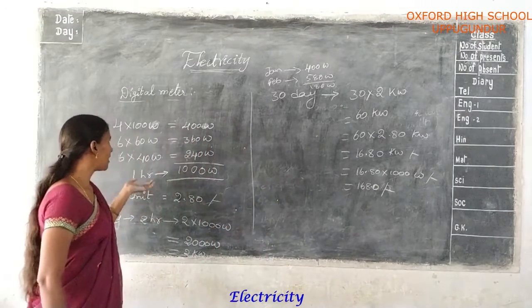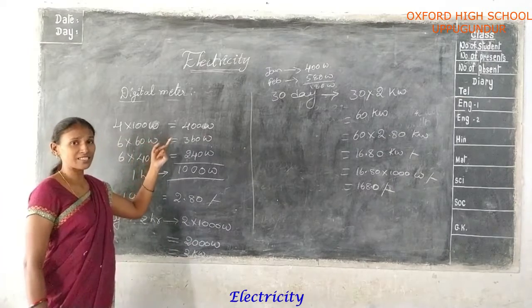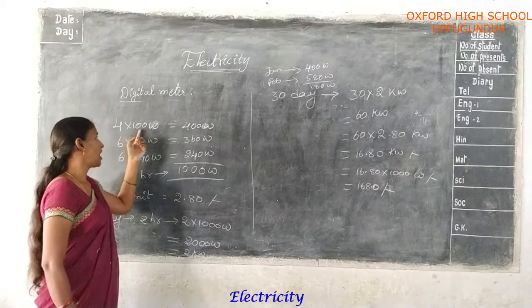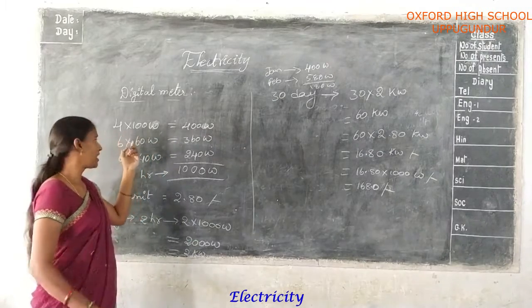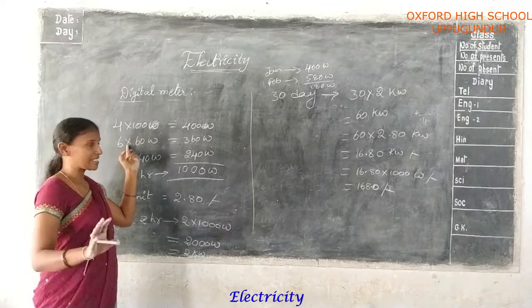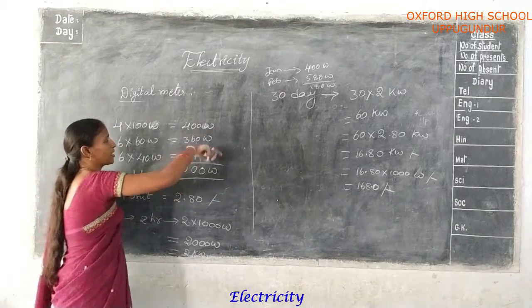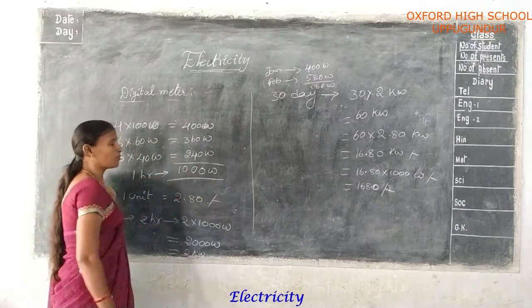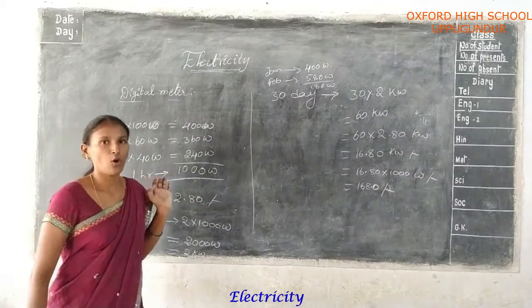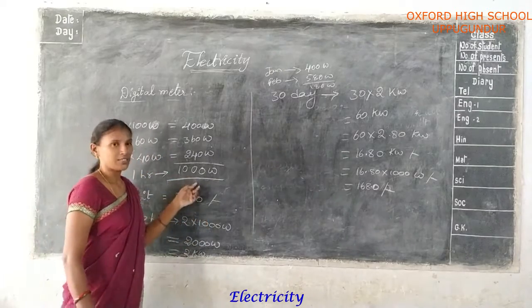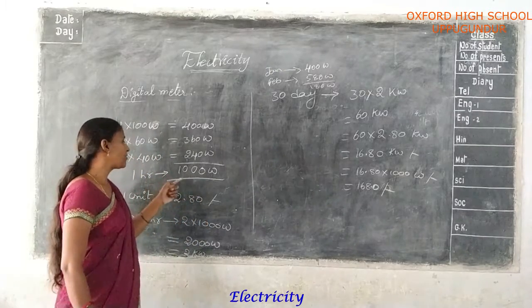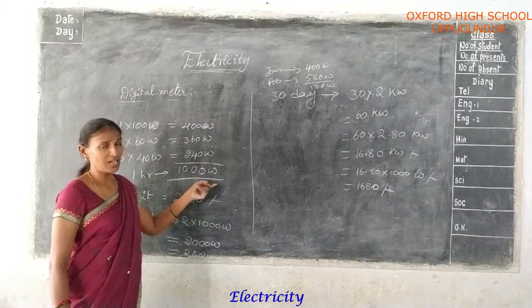Now here it is given how many bulbs there are. 100 watt bulbs, 4 are there, 60 watt bulbs, 6 are there, and 40 watt bulbs, 6 are there. So finally you find out the total watts present at home. Find out that one. This is for 1 hour of use at home.